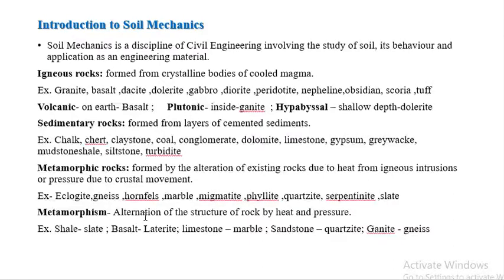Metamorphism. Metamorphism is the alteration of structure of rock by heat and pressure. So basically in metamorphism, igneous rocks and sedimentary rocks change into metamorphic rocks by the action of heat and pressure. Some examples are shale to slate. Here shale is a sedimentary rock, but slate is a metamorphic rock. And basalt to laterite. Here basalt is an igneous rock and laterite is a metamorphic rock. Other examples are limestone to marble, sandstone to quartzite, granite to gneiss.